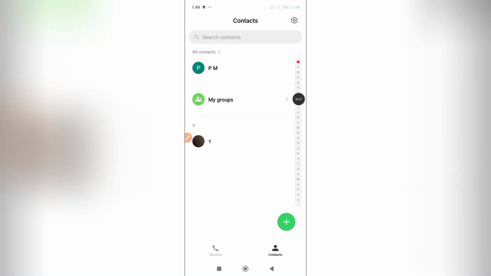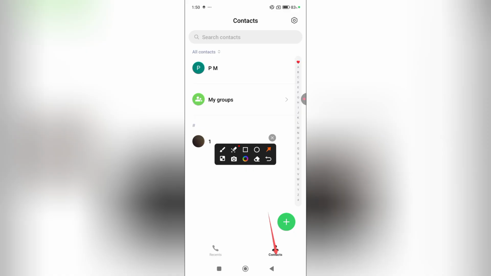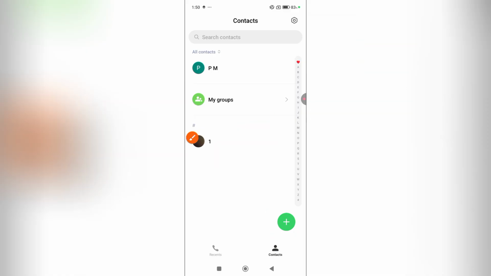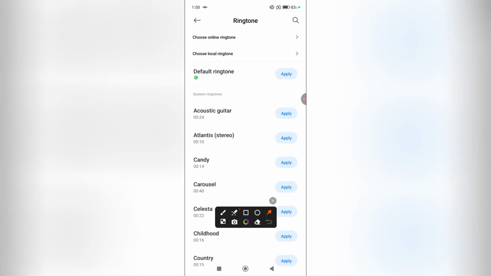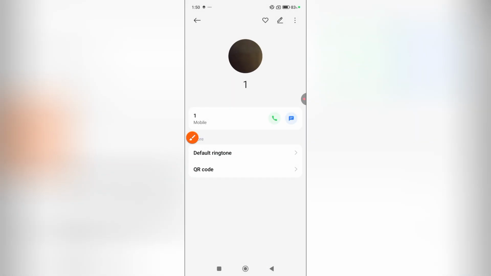You can also change the contact ringtone on Redmi. Open contacts, tap on contact you need, then tap here. Choose ringtone you need and tap on apply. Good.